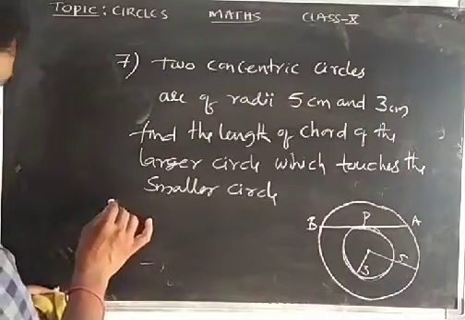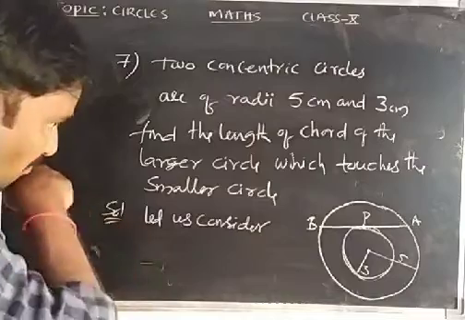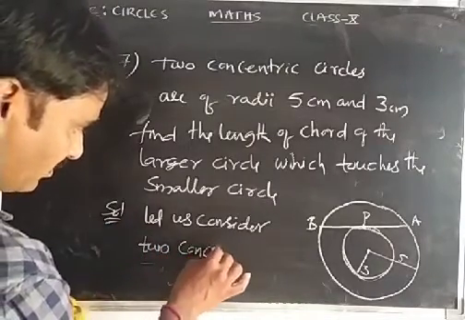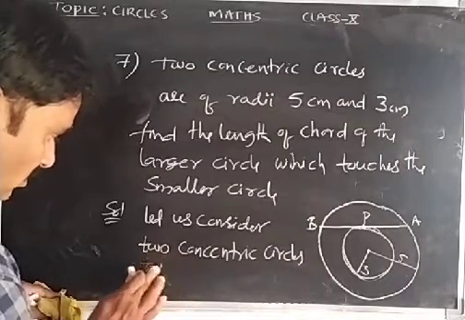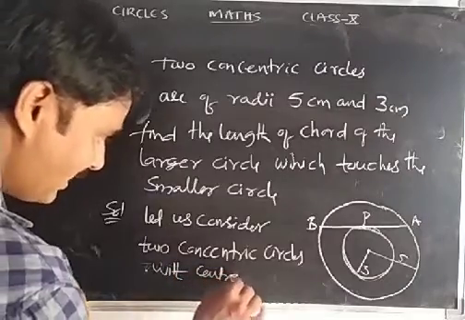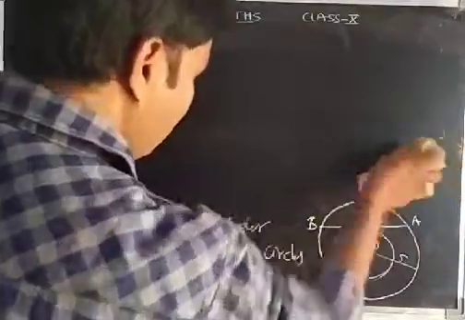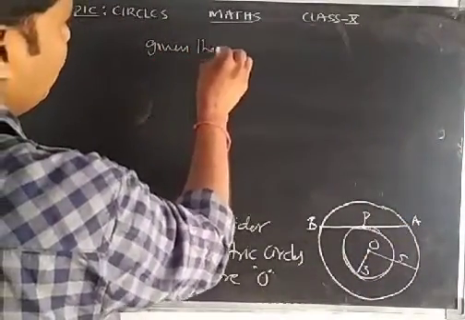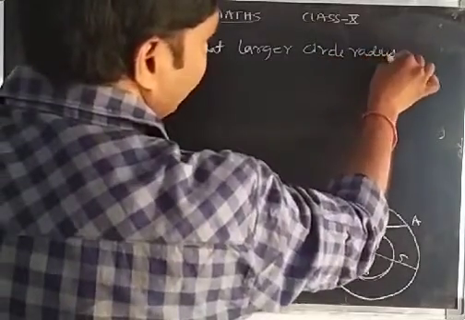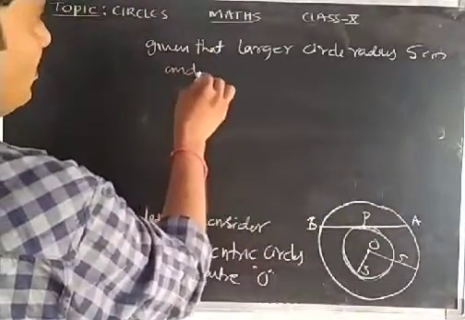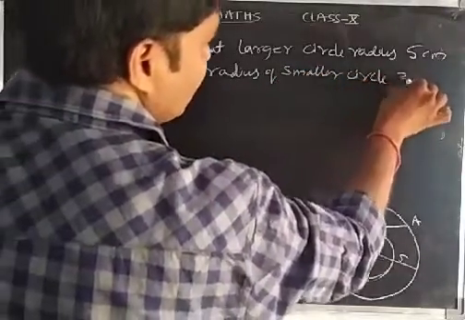Right. Let us consider the solution. Let us consider two concentric circles with center O. Given that the larger circle has radius 5 centimeters and the smaller circle has radius 3 centimeters.